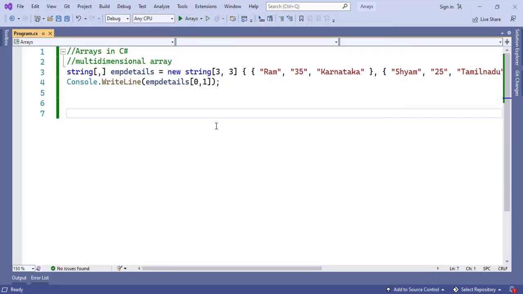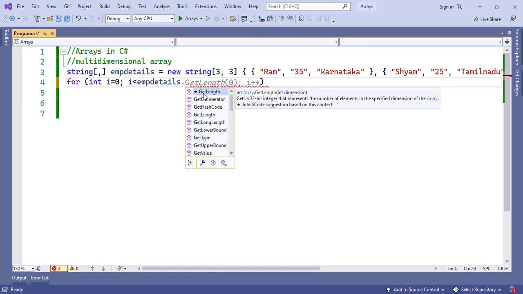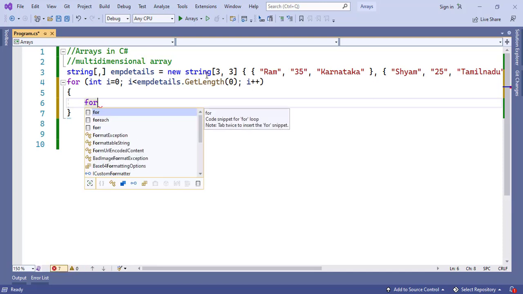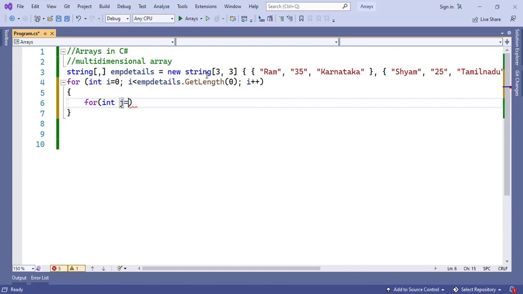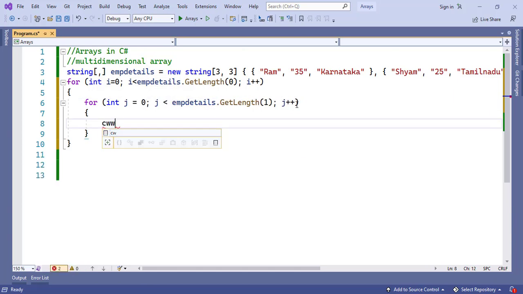Now, if we want to print it in the form of a table, then we can make use of a for loop. How do we make use of a for loop here? For int i equal to 0, i less than employeeDetails.GetLength(0), i plus plus, and we'll make use of one more for loop, that is a nested for loop here, in order to access both rows and columns. j equal to 0, j less than employeeDetails.GetLength(1), and we'll print the array elements to the console.